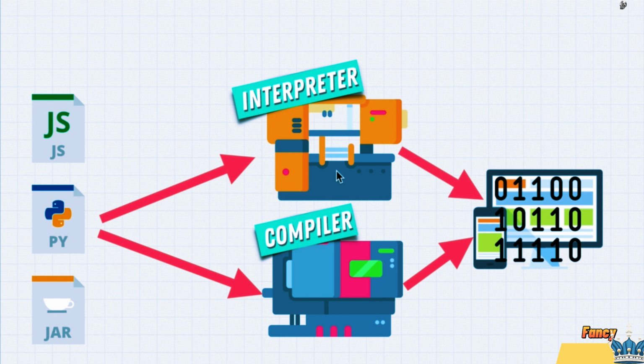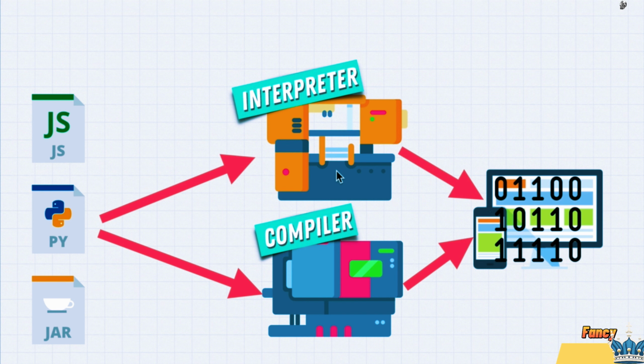What a programming language is. It's just a set of instructions that we give to a translator. And this translator can be an interpreter or a compiler. And we give these files that we create, our own code, our source code, to these translators. And they allow us to give instructions to machines, to computers, to phones.